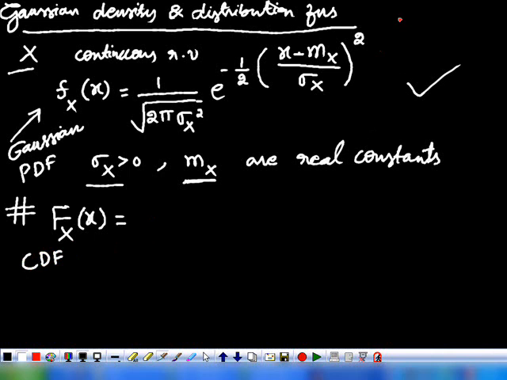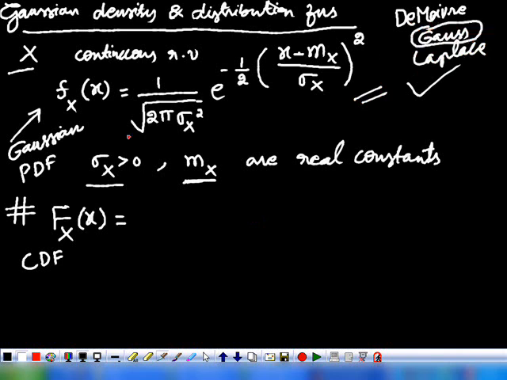Actually, this particular density function was first developed by De Moivre, and then later Gauss and Laplace worked on it. That's why it is named Gaussian, after the mathematician Gauss, and the random variable is called the Gaussian random variable.